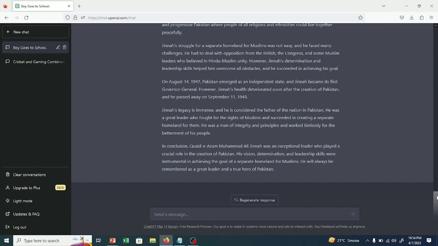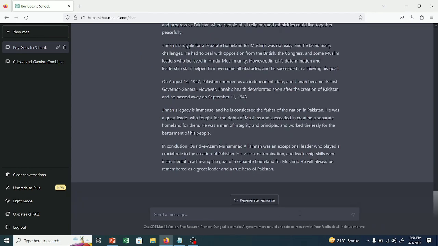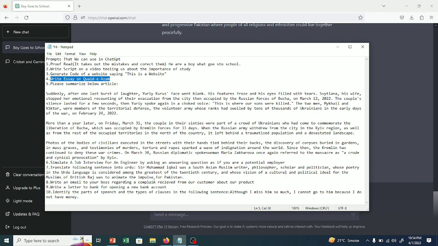So guys, as you can see, it has generated the whole life of Qaid Azam: where he studied, when he was born, when he died, where he took his early and later education, what was his role in politics, and his role in the making of Pakistan. So as you can see, you can write an essay on anything that you want, and it will generate it for you.